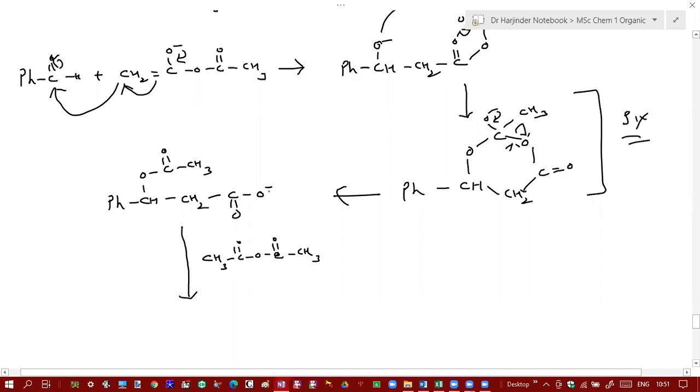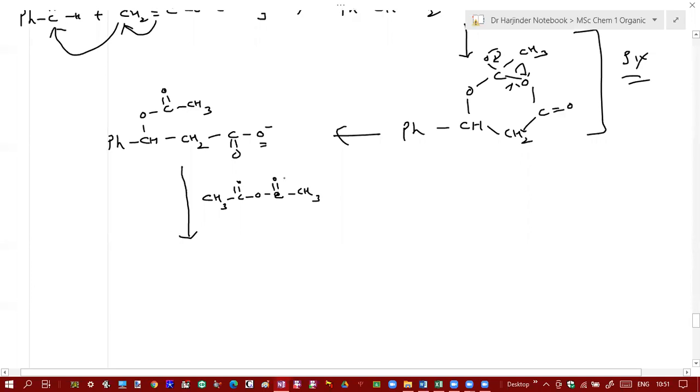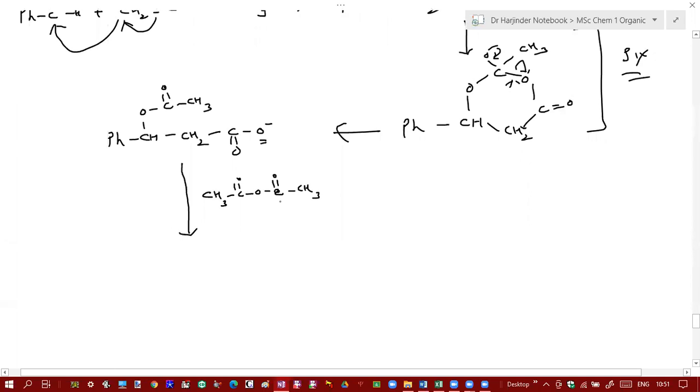Now this O negative will act as a nucleophile, and where will it attack? सर, अल्फा हाइड्रोजन पे अटैक करेगा, मतलब जेड़ा एसिडिक हाइड्रोजन है. No, it will attack on this carbonyl carbon. Okay, this acts as a nucleophile, it will attack on this carbonyl carbon, and this bond will break.